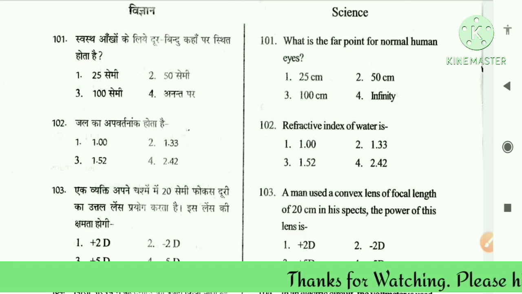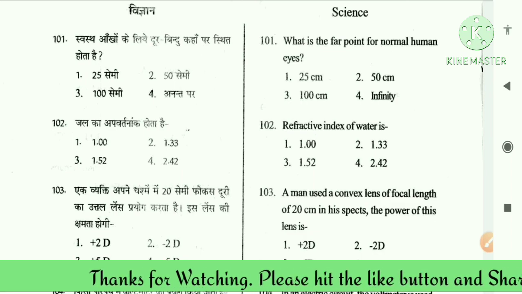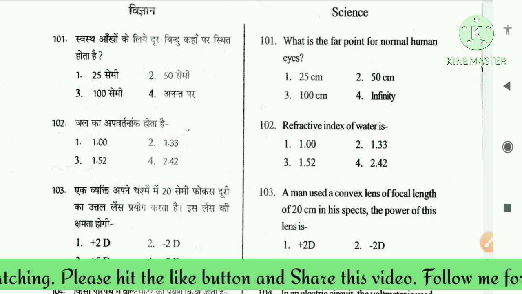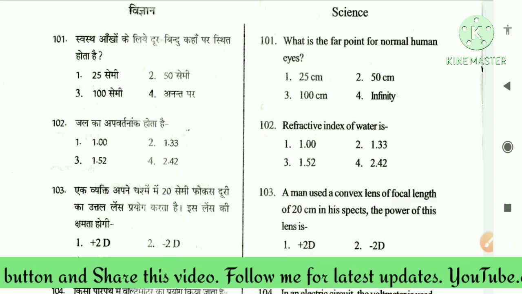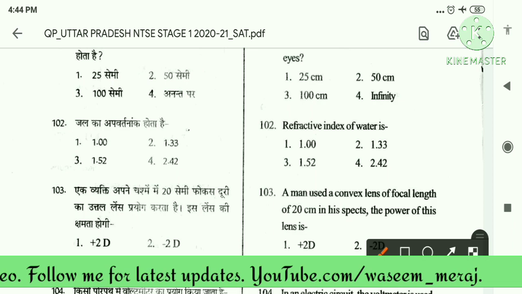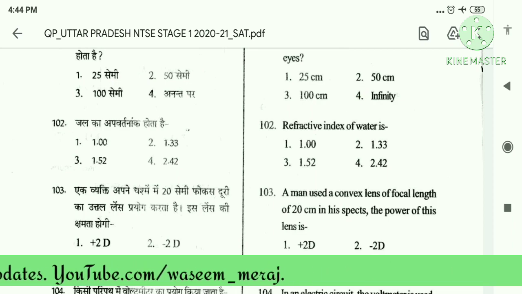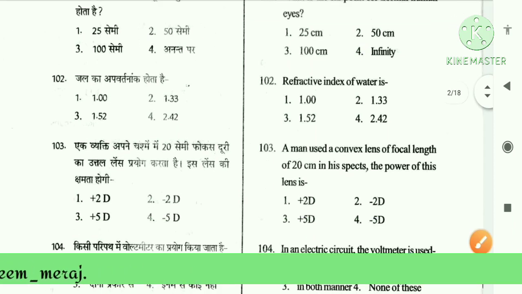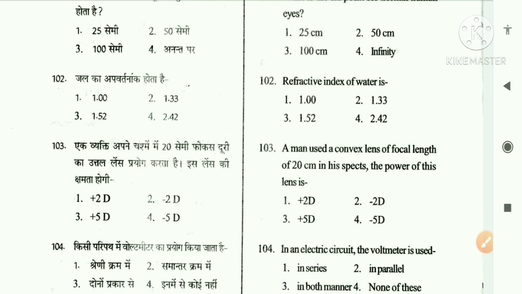The far point of the eye is the maximum distance to which the eye can see objects clearly. The far point of the normal human eye is infinity. So the answer is the fourth one, infinity. Now let's go to the second question. Refractive index of water is option 1, 1.00, option 2, 1.33, option 3, 1.52, option 4, 2.42.